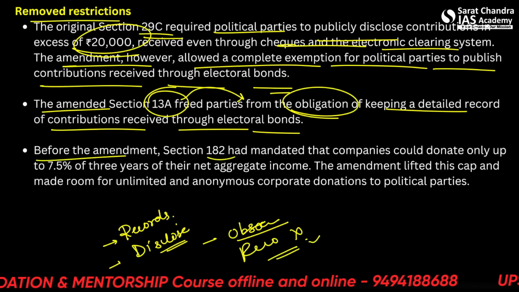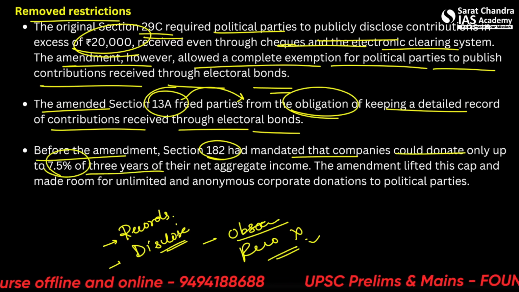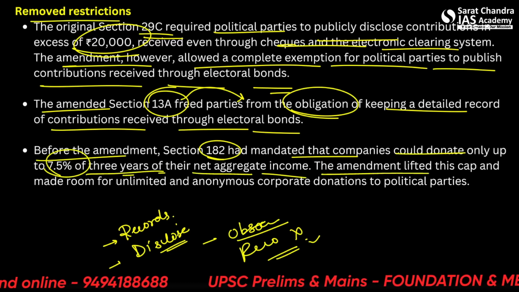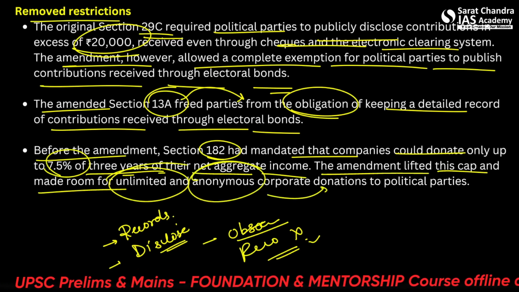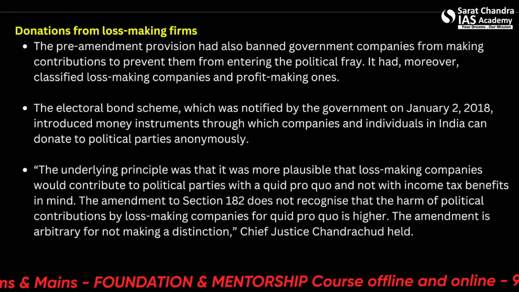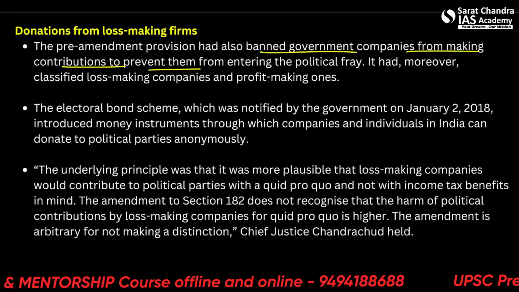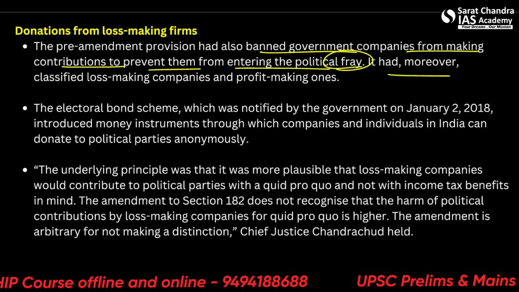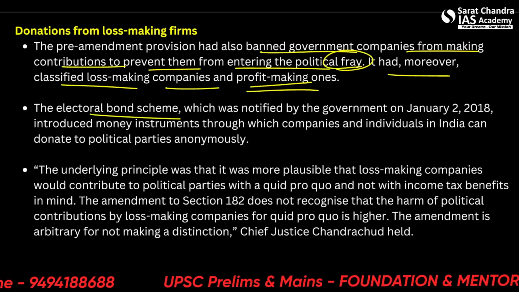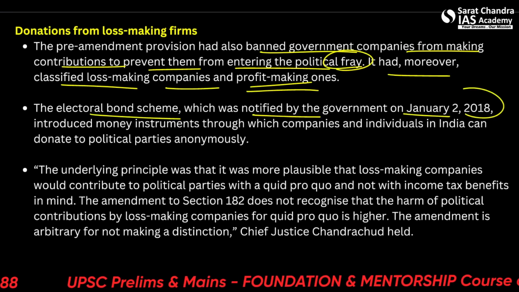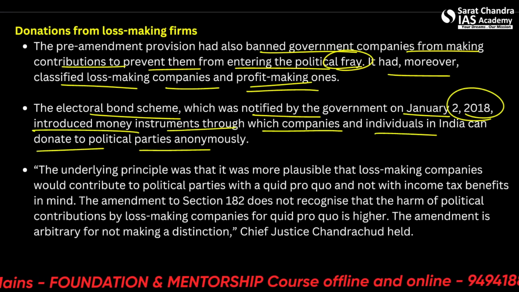Now before the amendment, section 182 had mandated that companies could donate only up to 7.5% of their net aggregate income of three years. The amendment lifted this cap and made room for unlimited and anonymous corporate donations to political parties. The pre-amendment provisions had also banned government companies from making contributions, to prevent them from entering the political fray. It had moreover classified loss-making companies and profit-making ones separately. The electoral bond scheme, which was notified by the government on January 2, 2018, introduced money instruments through which companies and individuals in India can donate to political parties anonymously.